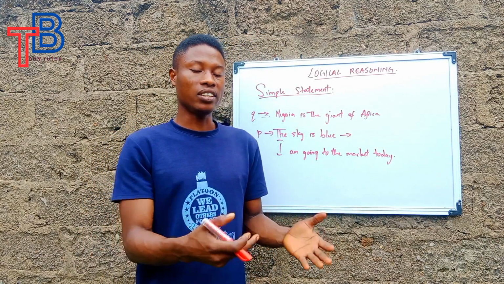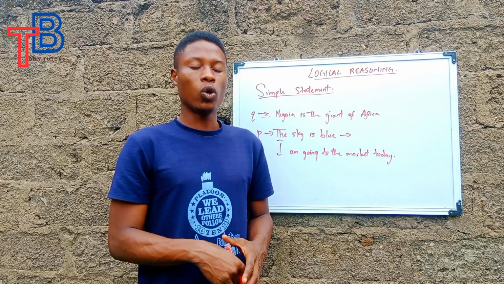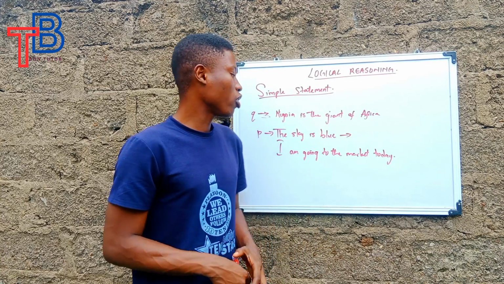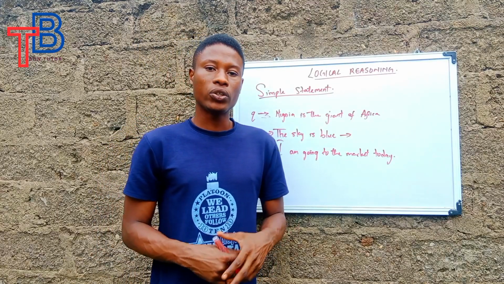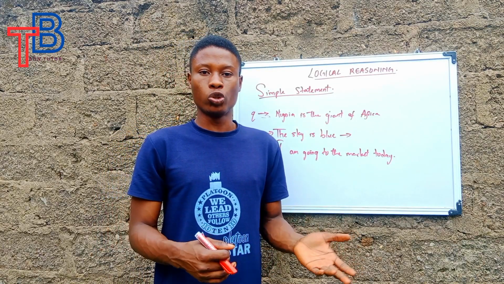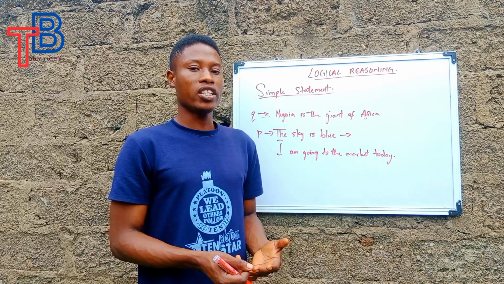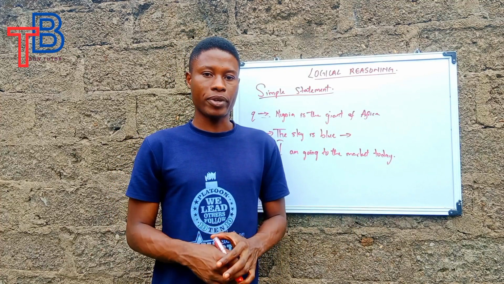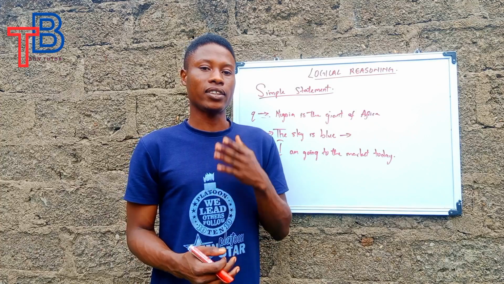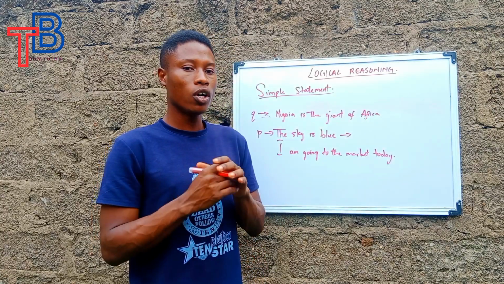It is just a sentence, that is, I'm telling you what I want to do today. Because I am going to the market today, you can neither tell me if it is true or false.